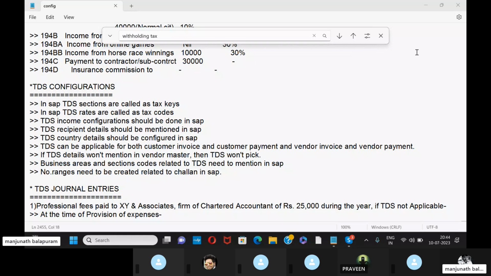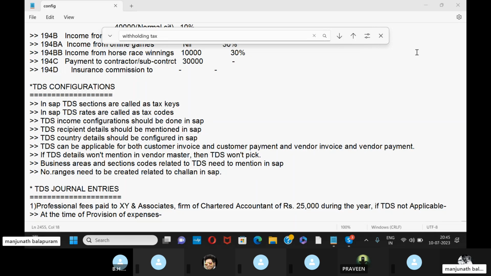TDS can be applicable for both customer invoice and customer payment, and at the same time vendor invoice and vendor payment. If TDS details are not mentioned in the vendor master, then TDS won't be picked. While posting in FB60 and making vendor payment, if you don't select the TDS options in the vendor master, it won't pick and we will get an error. So it is mandatory to give the TDS details in the vendor master.